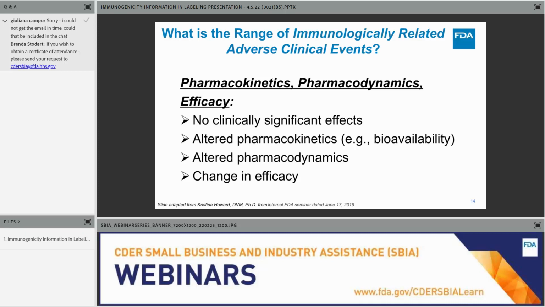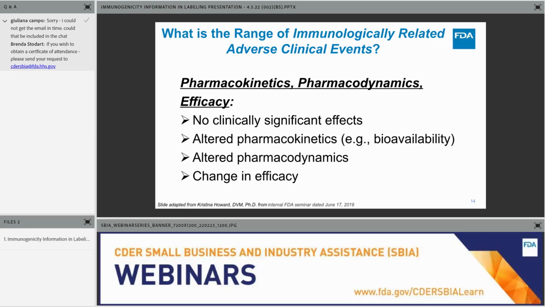Undesired immunogenicity may result in altered pharmacokinetics. For example, the formation of anti-drug antibodies may alter a drug's bioavailability. The anti-drug antibody formation may lead to a decrease in the drug's exposure because the antibody binding has resulted in a rapid clearance of the drug. Binding of an anti-drug antibody could also increase a drug's exposure by decreasing elimination.